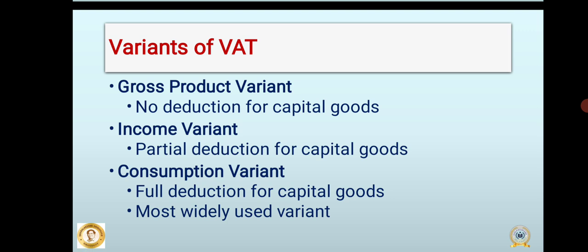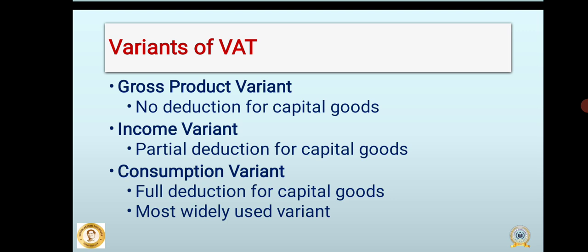Variants of value added tax. Value added tax can be implemented in different forms depending on how capital goods are treated. These forms are known as variants of VAT. There are three main variations. First, the gross product variant.